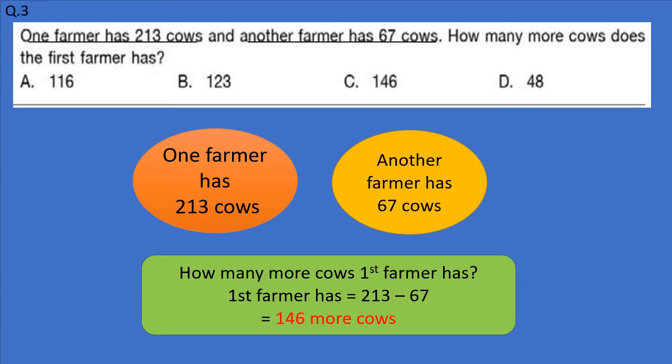Question 3. One farmer has 213 cows and another farmer has 67 cows. How many more cows does the first farmer has? Now one farmer has 213 cows, another farmer has 67 cows. So first farmer has 213 minus 67 is equals to 146 more cows.